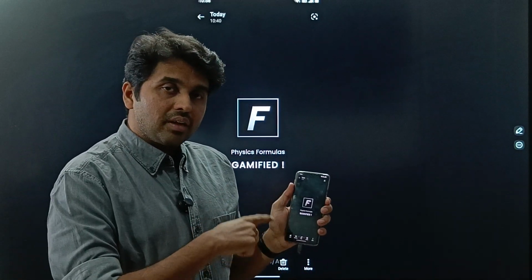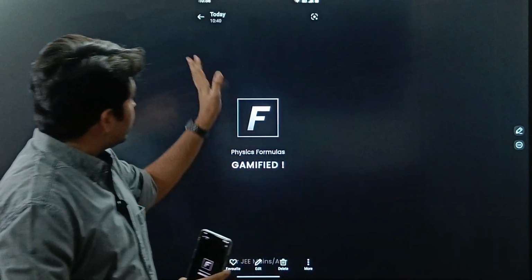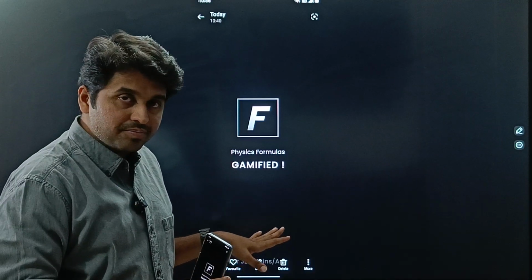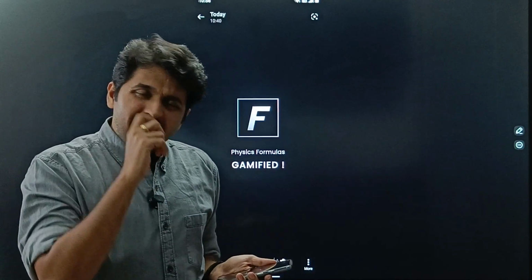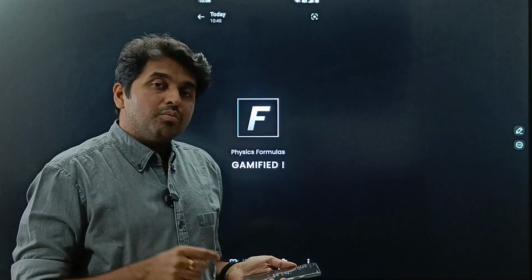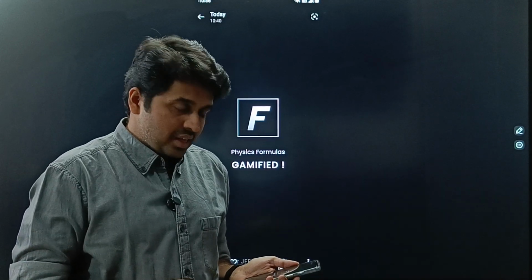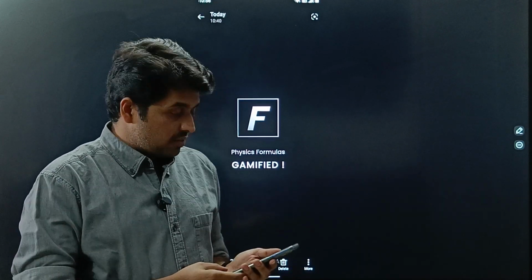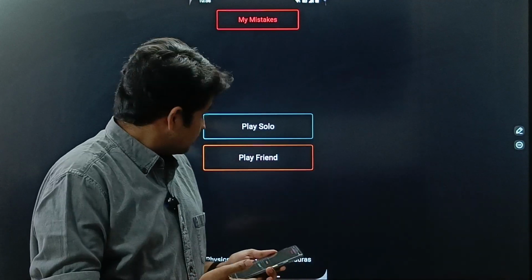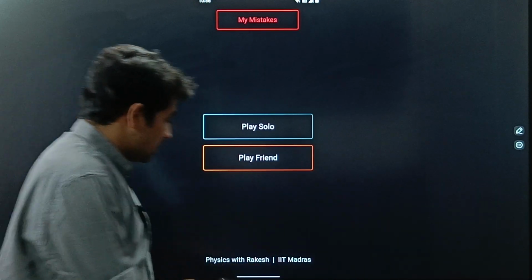So let us go into the demo of the Formula Racing app. Okay, so on this phone, my app is open here, and you can see it on the big screen here. Okay, so the main feature of this Formula Racing app is play with friend. So let us first move on to the play with friend feature. So this is the app.